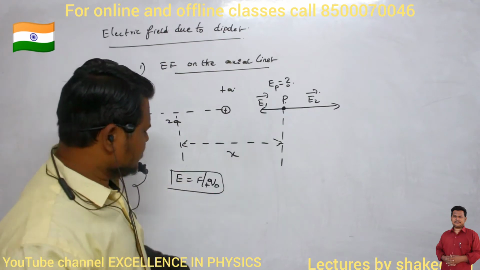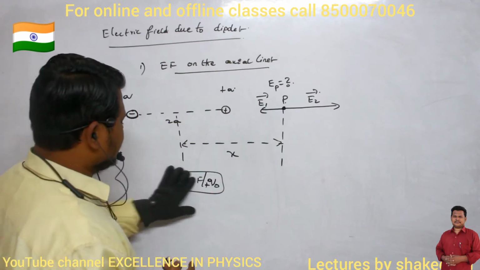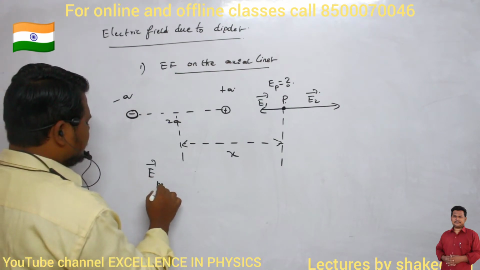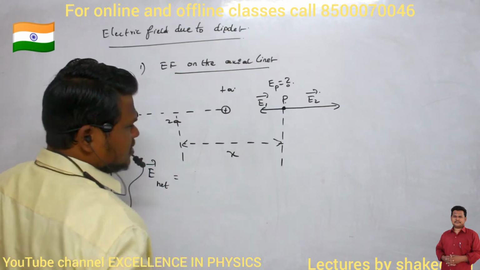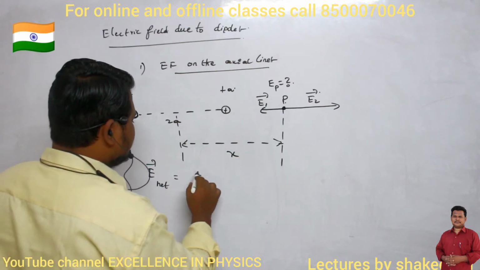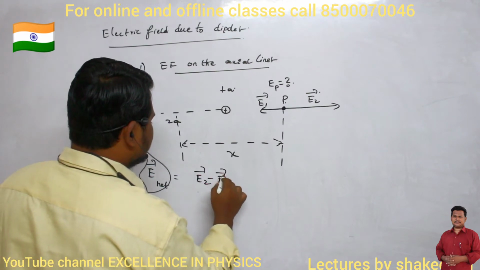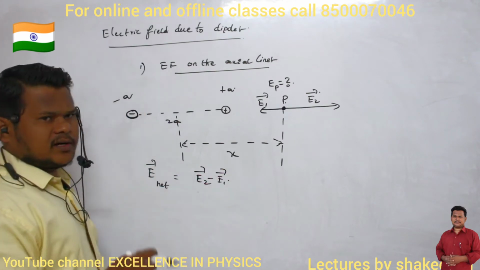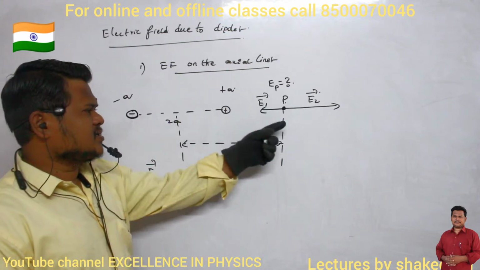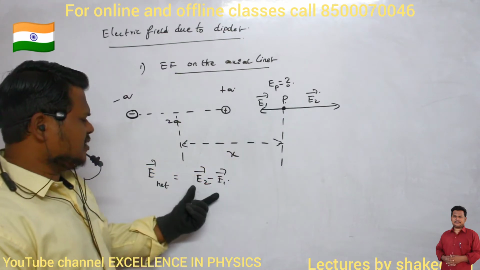So what is the net electric field here? How can I calculate the net electric field? They are acting exactly in opposite directions, no? You just take the subtraction of these two. So I can write E2 dash minus E1 dash. This is the amount of net electric field existing at point P. Are you able to understand? Because they are acting exactly in opposite directions, definitely I can write like this.